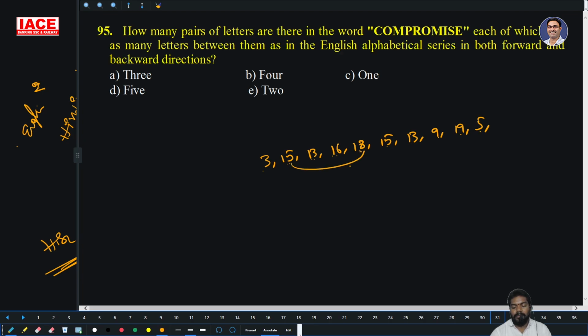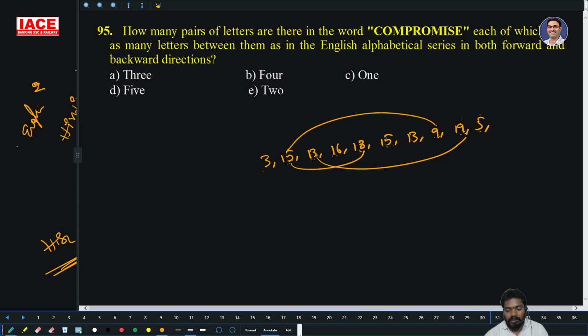It's one pair. 18, more than 18, no number, no need to count. 13, 14, 15, 16, 17, 18, 19. So it's one more again. Next, 16, 17, 18, 19, 20, 21. No. 18, no. 15, no. 13, 14, 15. 9 only. Then 5, 6, 7, 8, 9, 10, 11, 12, 13, 14. 19 not possible. 9, 10, 11, 12, 13, 14, 15. The one.